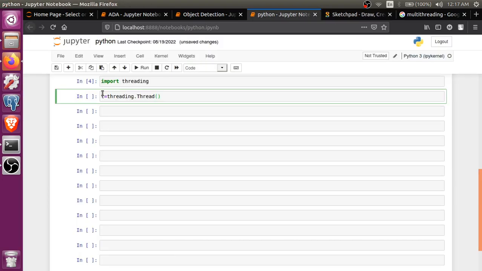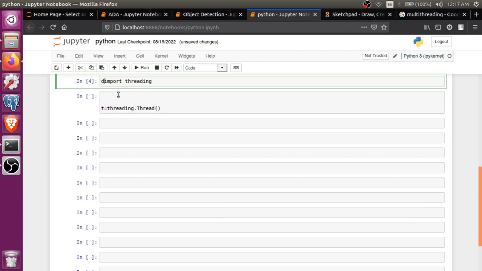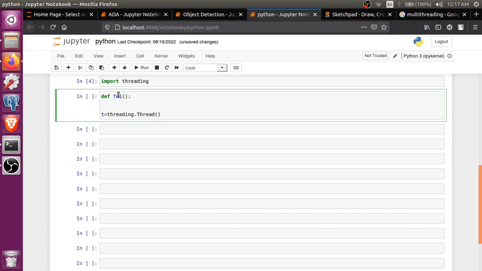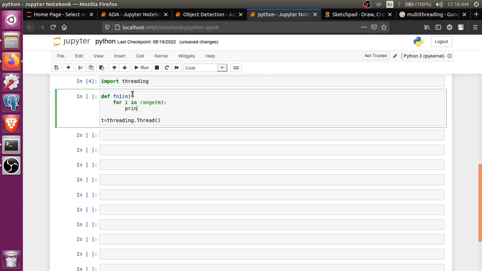So let's create a function for that. First we have to create a function: def function1. We are not giving any argument here. We are just printing n numbers, so let's give an argument n. We want to print n numbers, so for i in range n, we'll be printing from 0 to n, and it should be a number because we are printing it.